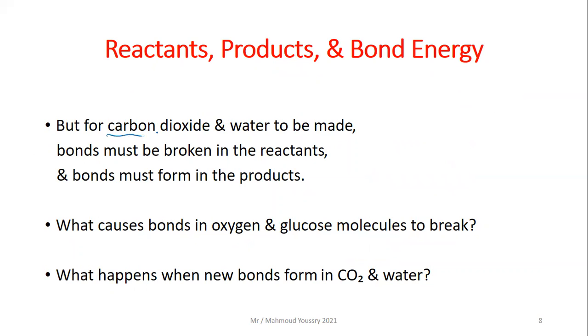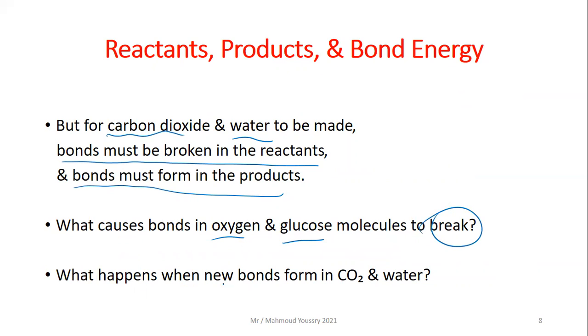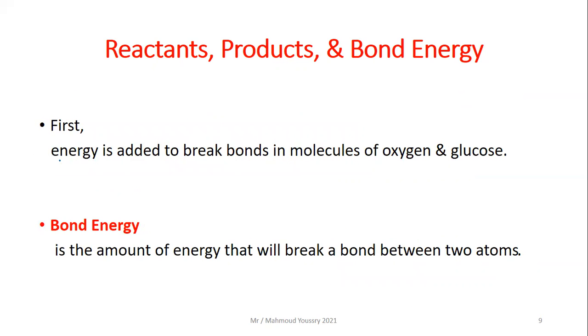But for the carbon dioxide and water to be made, bonds must be broken first in the reactants, and new bonds must form in the products. What causes the bonds in oxygen and glucose molecules to break? And what happens when new bonds form in carbon dioxide and water? This is an interesting part. First, energy is added. Why? To break the bonds between the molecules of oxygen and glucose. This energy is called bond energy.